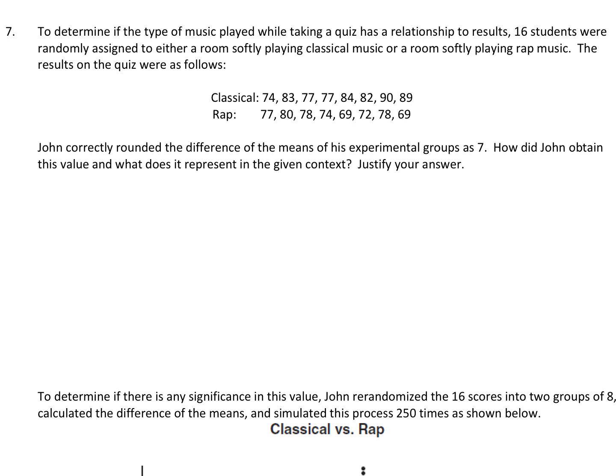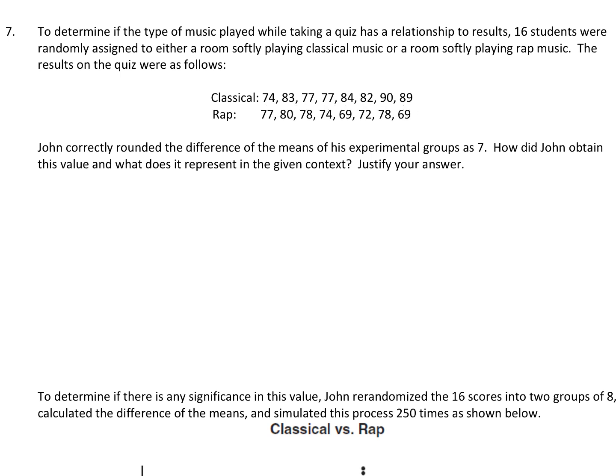Okay, so we could see these were the scores from the classical room, and these were the scores from the rap room. John correctly rounded the difference of the means of his experimental groups as 7. How did John obtain this value, and what does it represent in a given context? Okay, so let's first talk about how did John obtain this value? Well, let's think about it. Isn't mean another word for average? So John averaged together the scores of the classical group, right? He added them up and divided by, I guess there's 8 of them here.